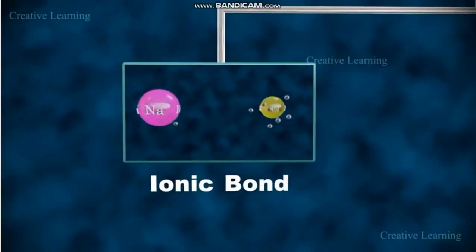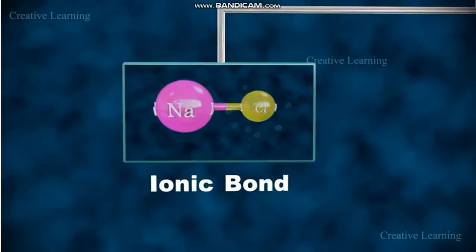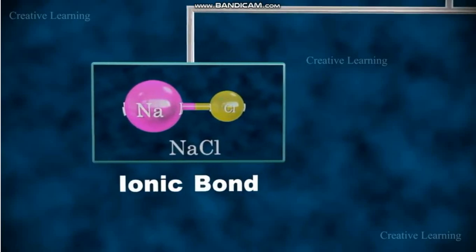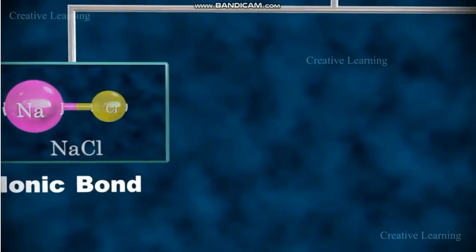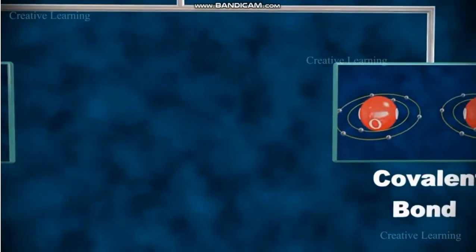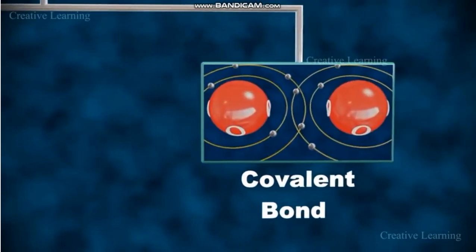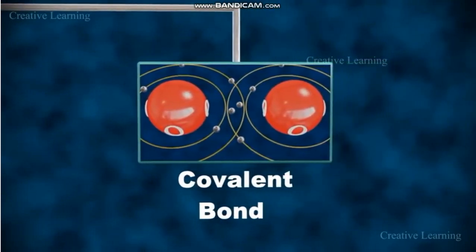The chemical bonds are of two types. One is ionic bond, which is formed by the complete transfer of electrons between atoms. And the second one is covalent bond, which is formed by the sharing of electrons between atoms.